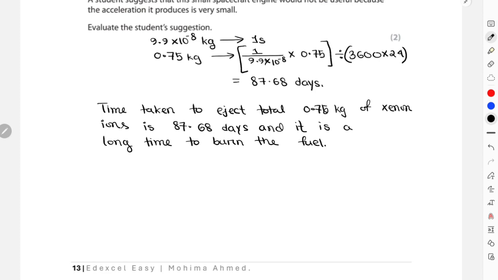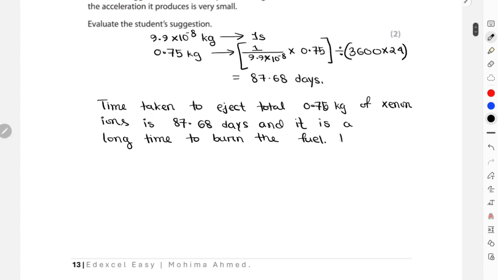Then again we'll write that the mass of the spacecraft will also be added, increasing the total mass, so the acceleration will be even smaller.